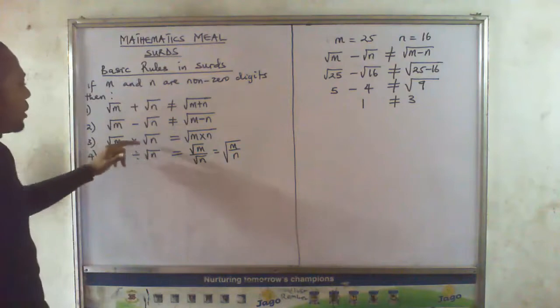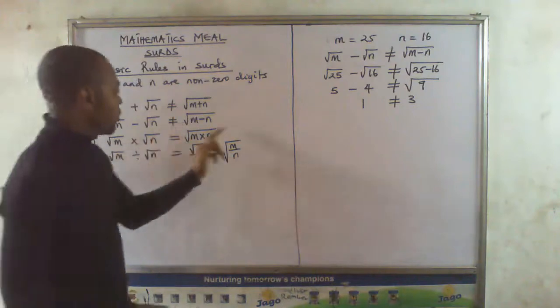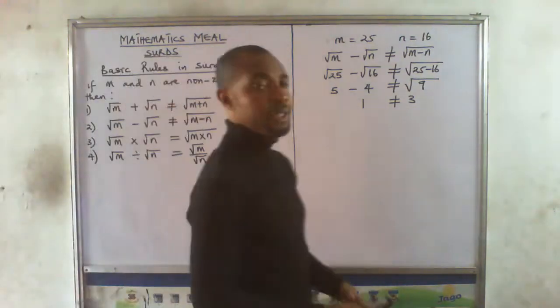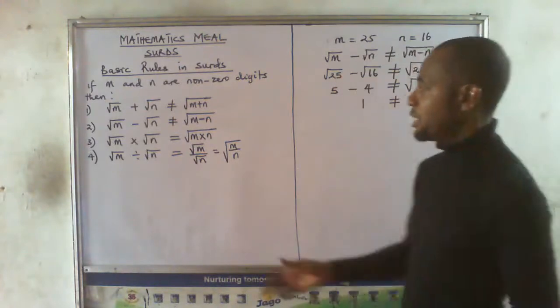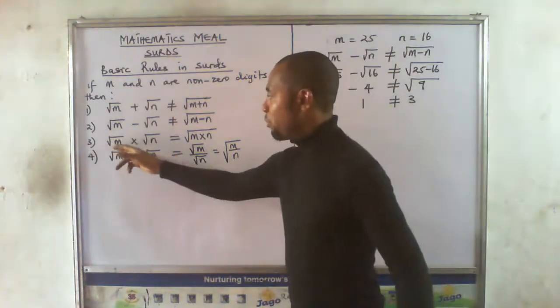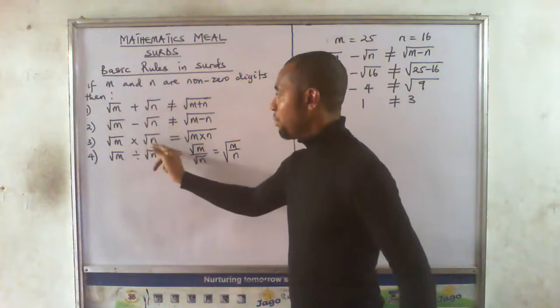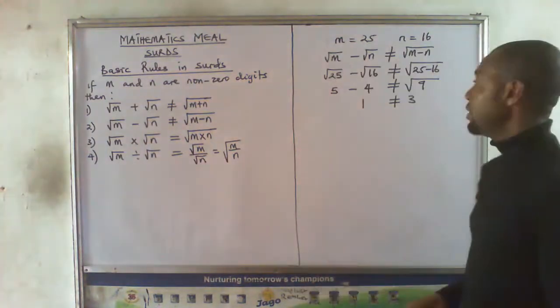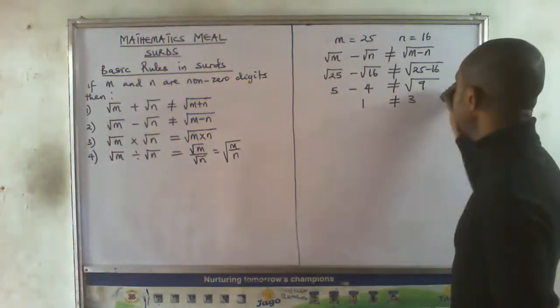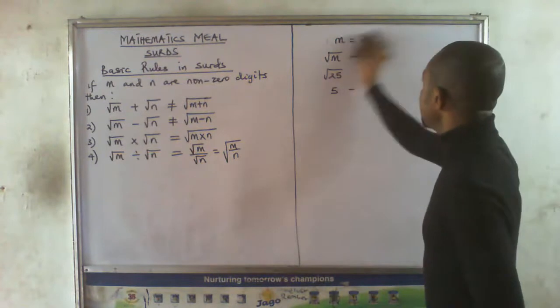All right, let's look at what happens in multiplication. Square root of m times square root of n is the same thing as square root of m times n. That means in multiplication, finding the square root and then multiplying is the same thing as what? Multiplying before finding the square root. Very much the same.